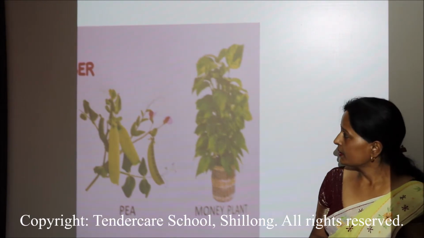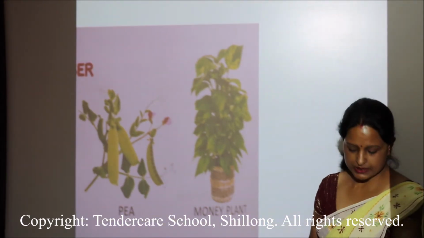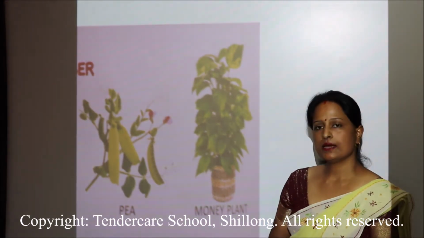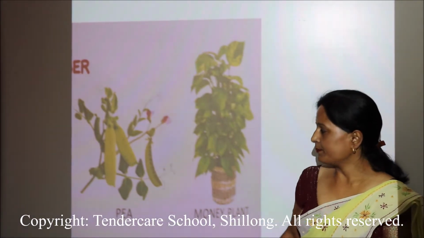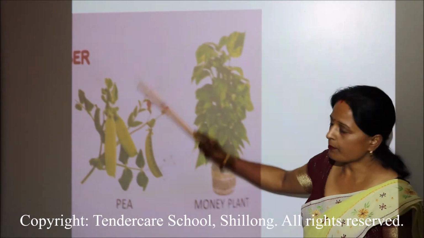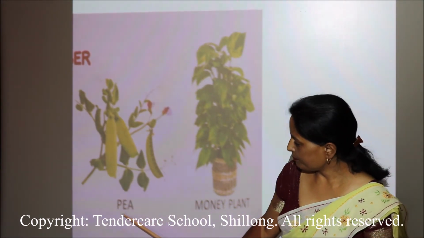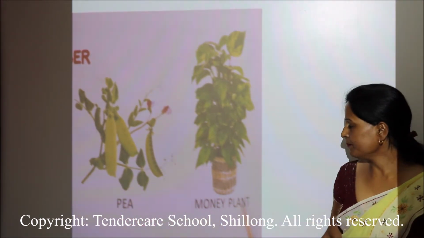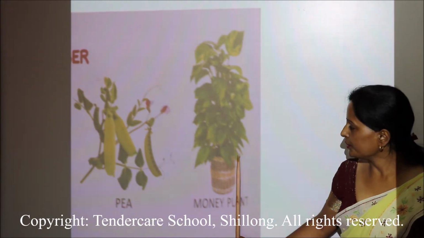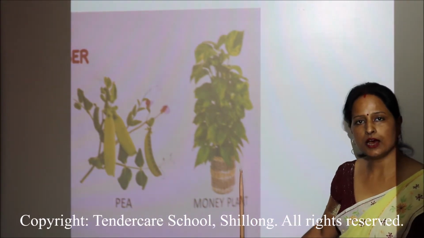Next comes climber. Climbers are weak plants. They need a support to climb upwards. And here in this picture we have pea plant and money plant. Most of us have this money plant in the house.